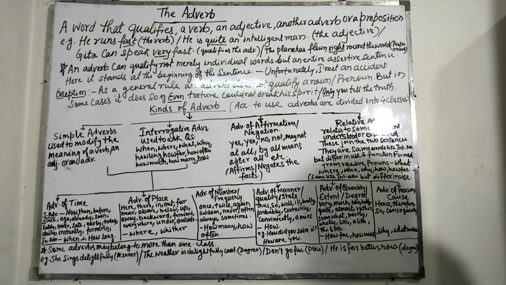Next are adverbs of quantity, extent or degree. It shows how much or to what extent or to what degree the work is done. For example, she is quite a strong girl, quite. He is fully prepared, fully.